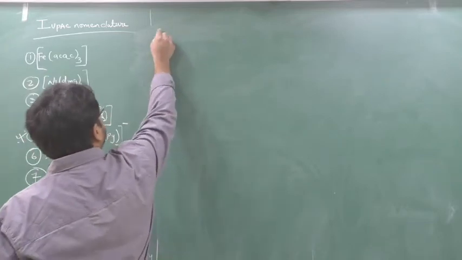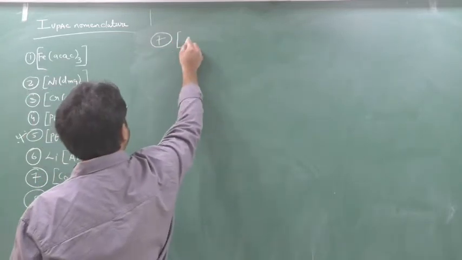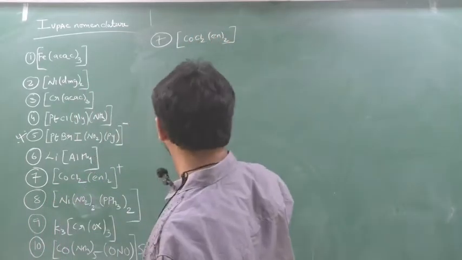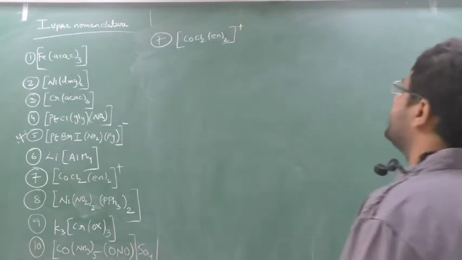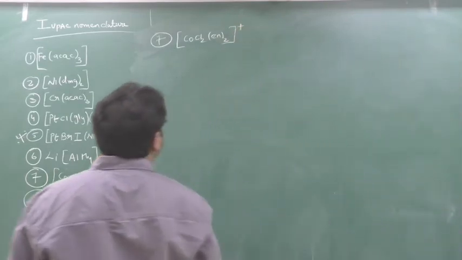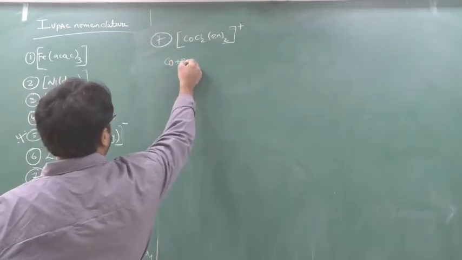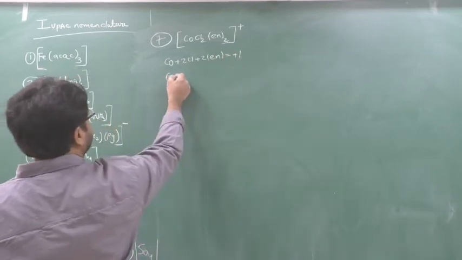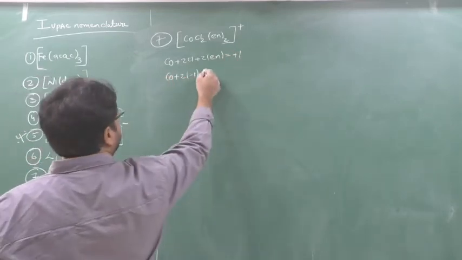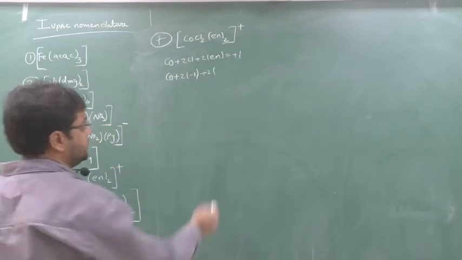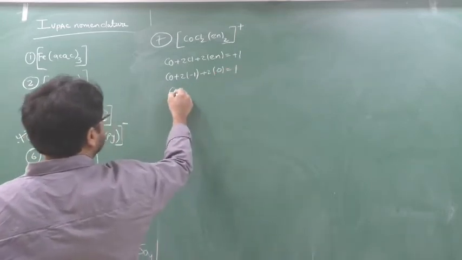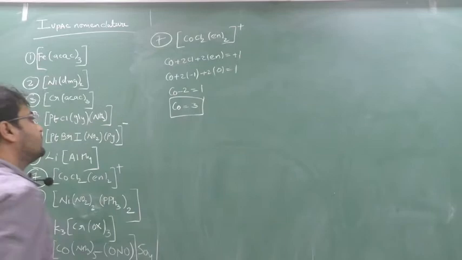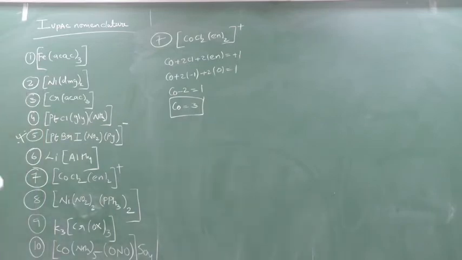7th question. So the 7th question says what? [CoCl2(en)2] plus. Clear? So now what is the name? See here, first we will try to find the oxidation number. Co plus 2Cl plus 2en equal to plus 1. Cl is minus 1. Now ethylene diamine is a neutral ligand, so here it will come 0. Co minus 2 equal to 1, Co will be equal to 3. Co will be equal to what beta? 3.